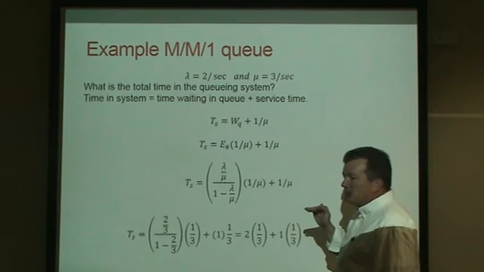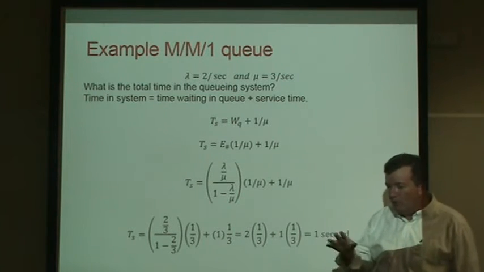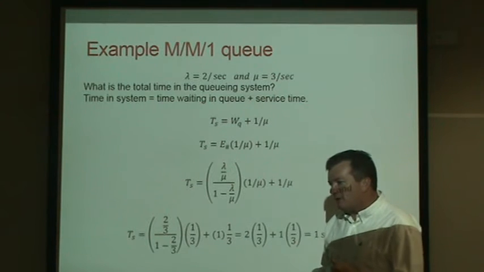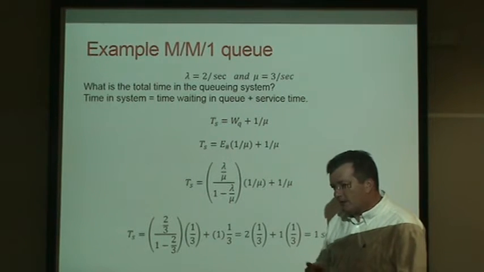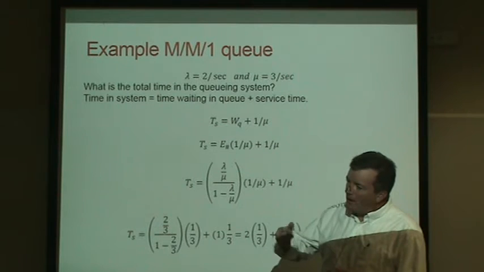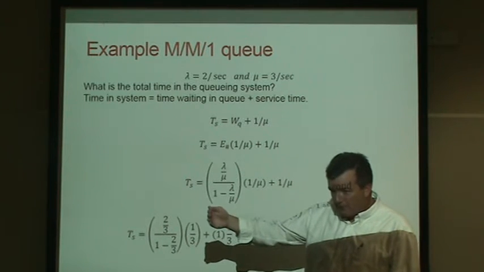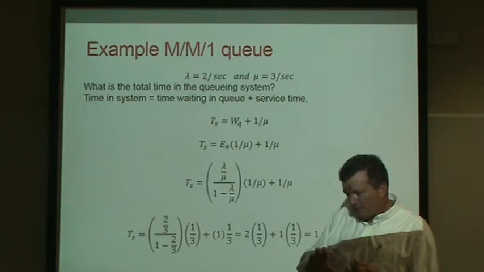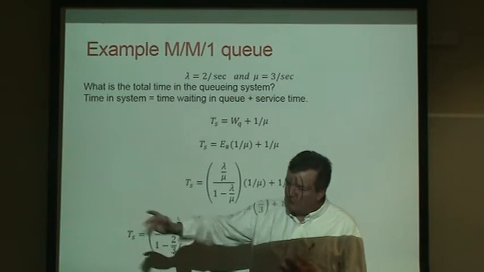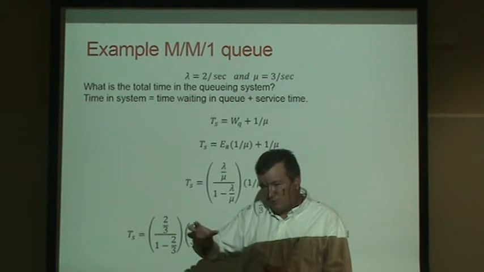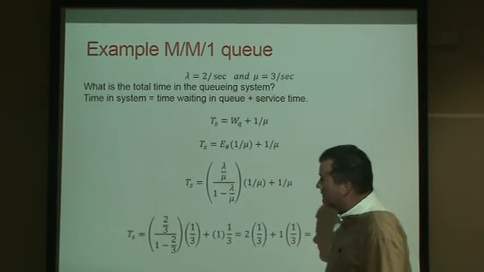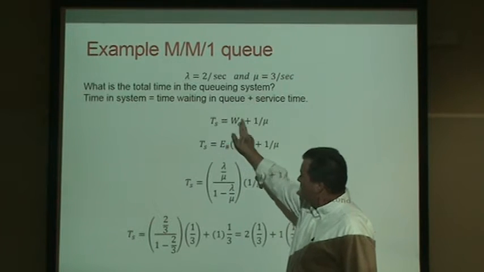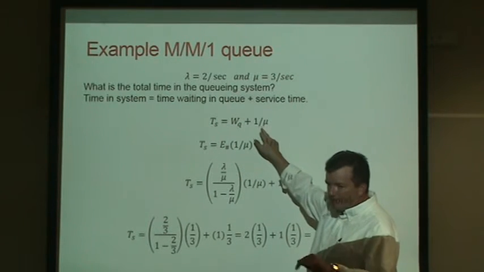If you want to know how much time it takes you, when you arrive at this queue at a random time, to get through the queue, you have to know how many customers you expect to be in front of you. And if it's a first come, first served queue, you get put on the end of the queue. They all have to get served first, and then you have to get served. And once you are served, then you're out of the system. So the time in the system is how much time you spend waiting plus the service of yourself.